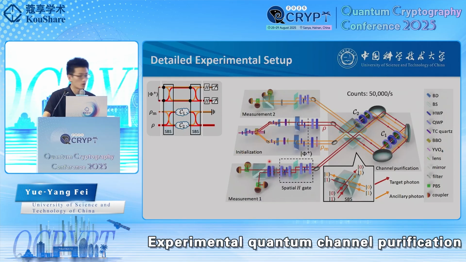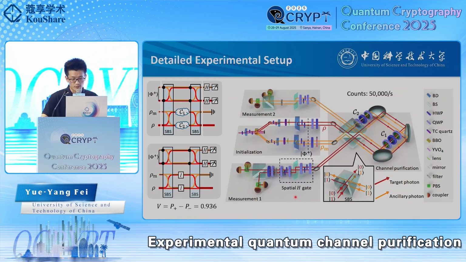This slide shows our experiment setup, which we have split into three parts: the initialization, the purification, and the measurement. First, in the initialization part, we use an SPDC source to prepare the entangled photon qubits. Then we form a maximally mixed state using a Fourier decoherence operator by a quartz crystal, and form the input state by rotating wave plates. Next is the purification, where the SBS performs the main operations. And finally, for the measurement, we place beam splitters on both sides to act as the spatial Hadamard gates.